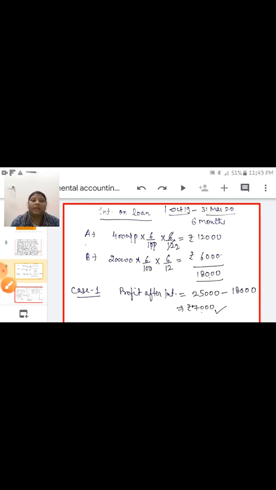Now calculate interest on loan. Interest on loan of A is 4 lakh into 6 upon 100 into 6 upon 12, the answer is 12,000.